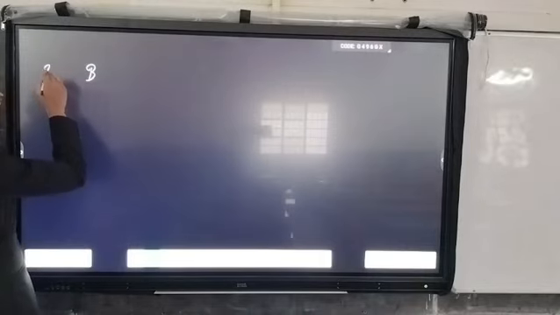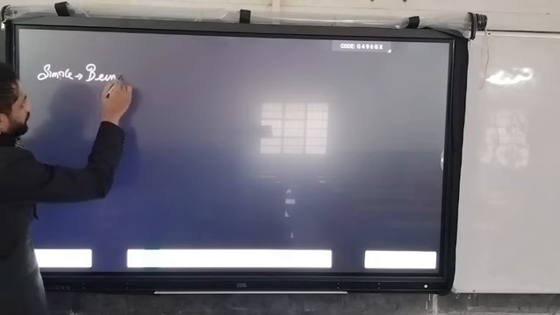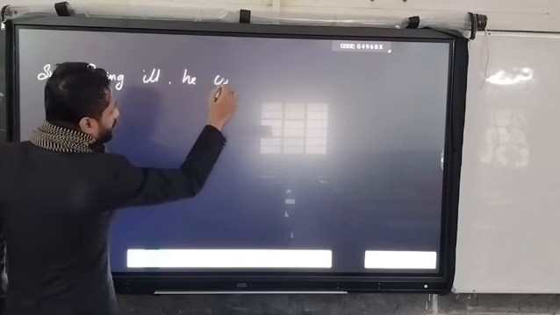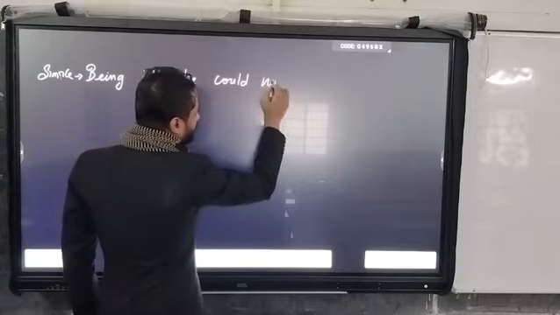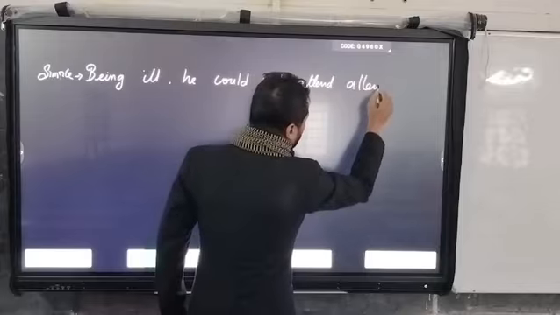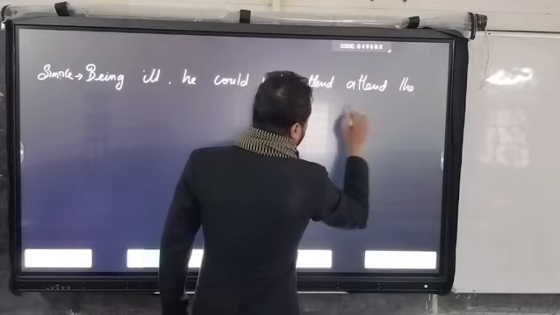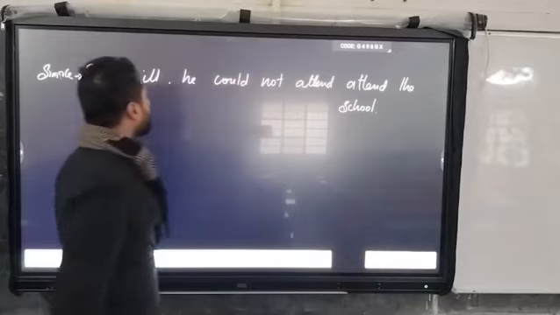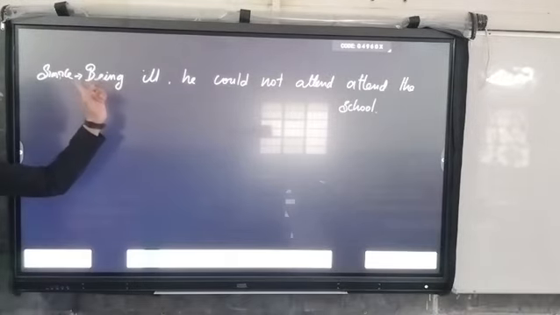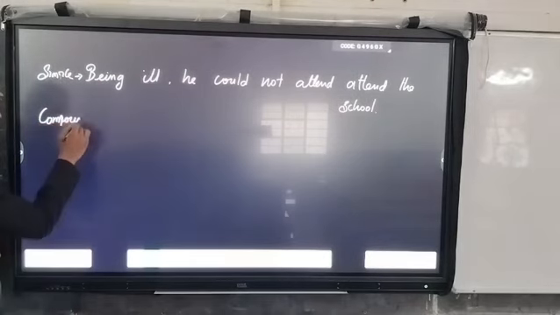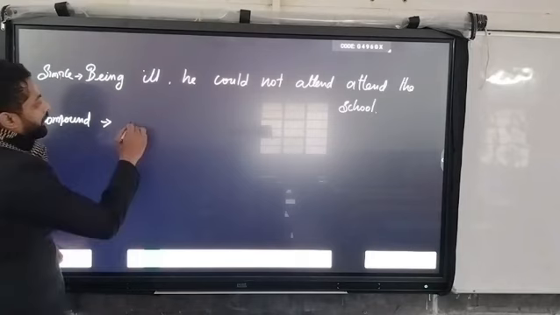First one, in a simple sentence: being ill, he could not attend the school is a simple sentence, by using verb plus ing. And compound: he was